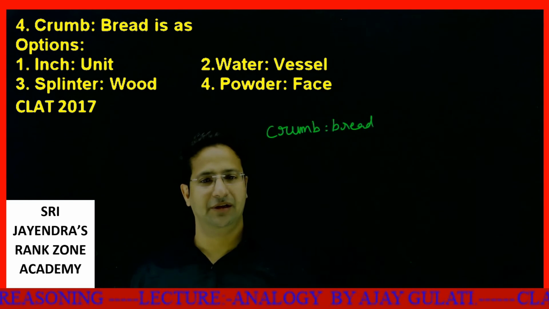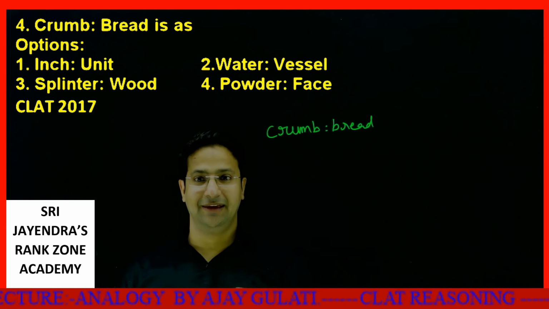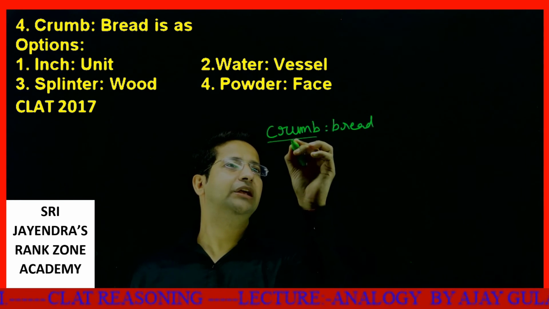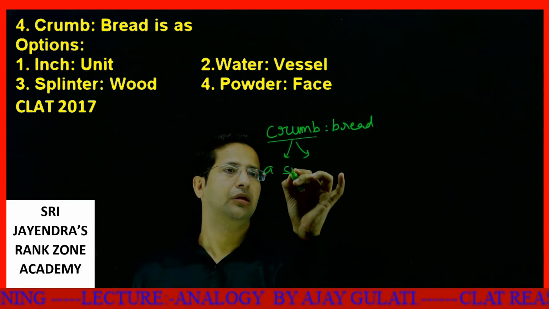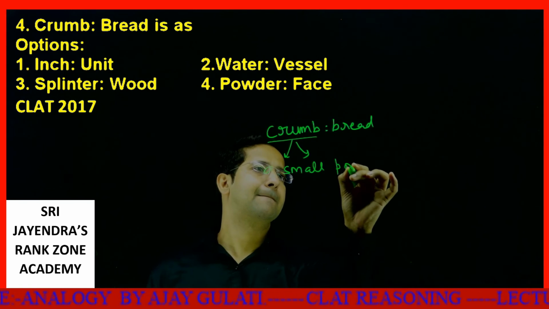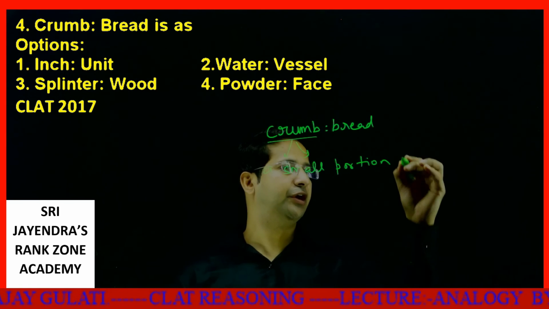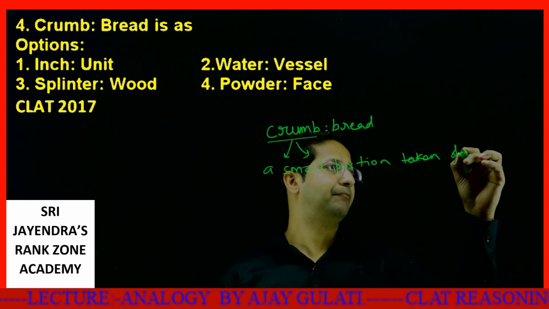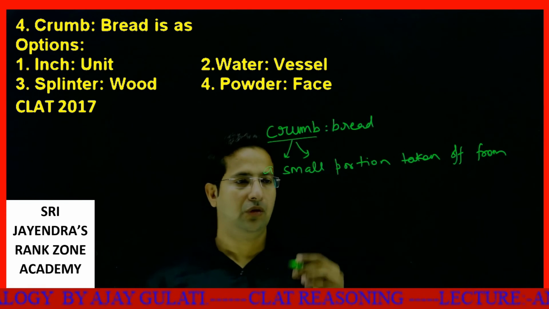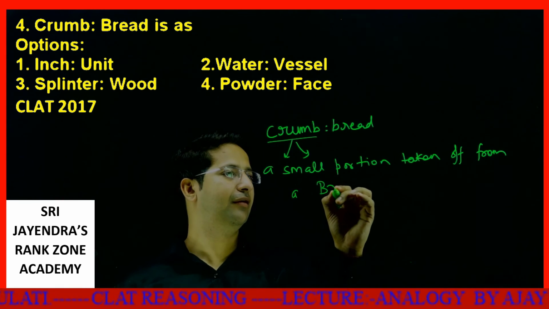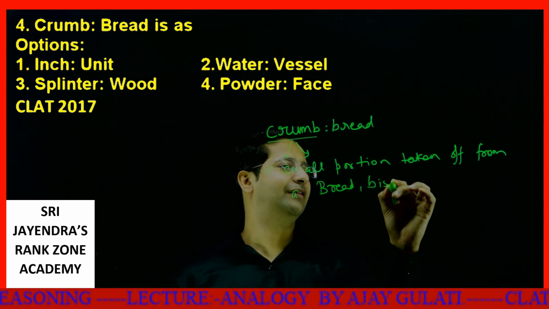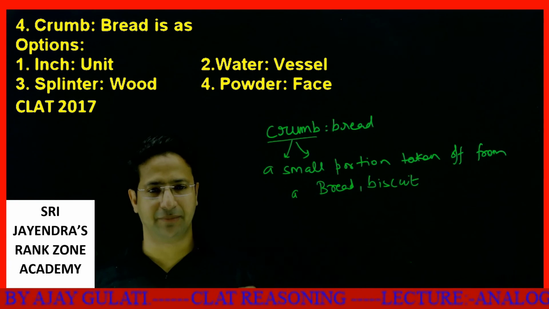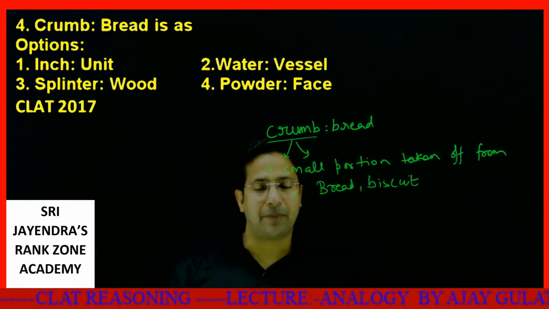Crumb is to bread as... okay. See, crumb is actually a small portion taken off, or maybe a portion taken off from, let's say, bread or a biscuit or anything like that. Okay, so this is crumb. We generally say bread crumb. So that is a part of bread crumb, means a part of bread.